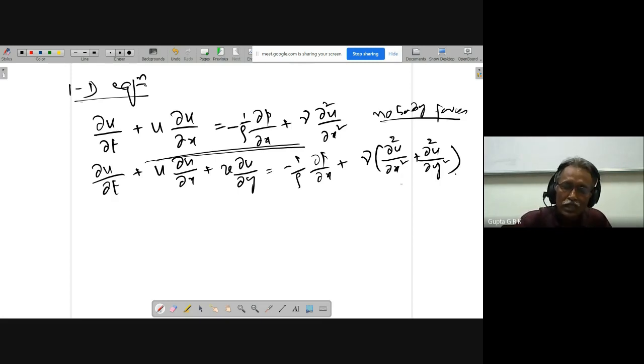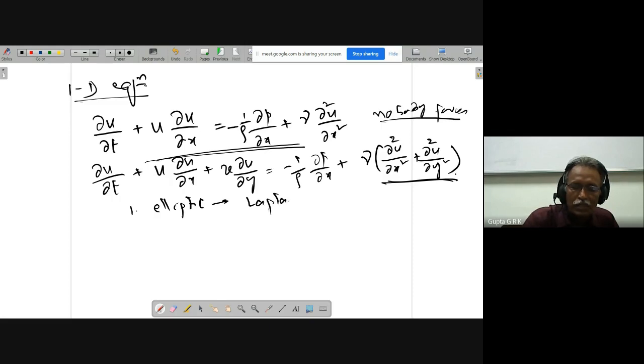First we take a particular one, how to handle the diffusion term. So this is the simple one, Laplace's equation. Elliptic solvers we will do, taking Laplace's equation. If you know how to solve it, you understand how to handle this problem.